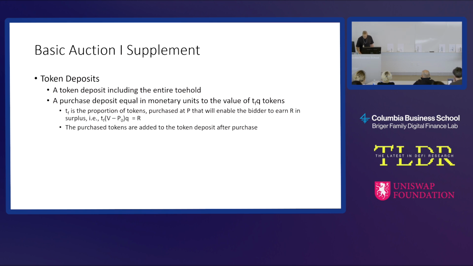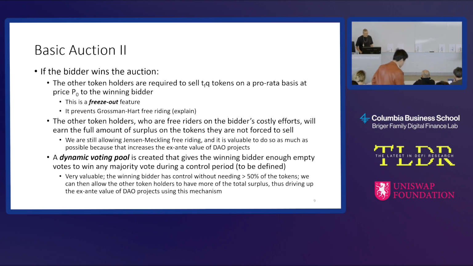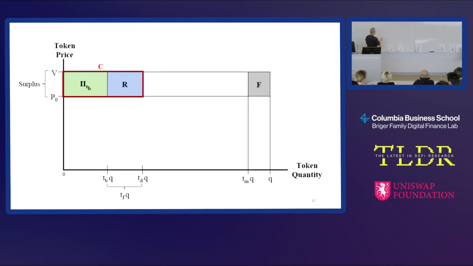So now let's go to here. Let me just describe this again with the picture. What are we doing here? How are we going to do this? We're going to have a freeze out feature to implement this. If this person wins the auction, we're going to force all the other token holders to sell a portion of their holdings at P0 to the winning bidder, and that's this part.